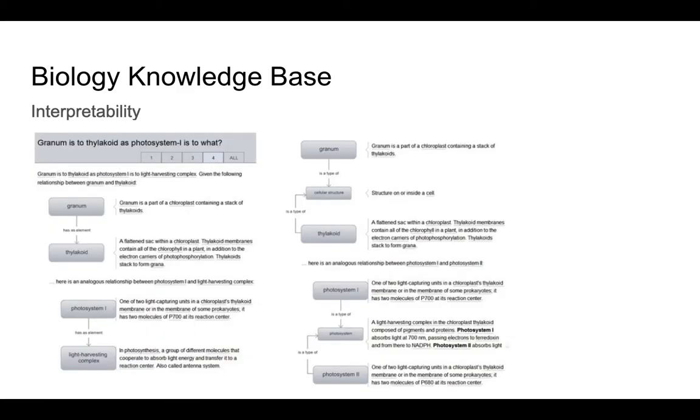And then diving more into interpretability as well. Suppose the question is: granum is to thylakoid as photosystem 1 is to what? Then we see both have a has element relation, but it also gives you a little more information on each of these terms, as we saw before. Furthermore, we could also see relations where there may be a multi-part process to it. In this case, granum, cellular structure, and thylakoid, and then also for photosystem 1, photosystem, and photosystem 2, and how they all relate to each other.